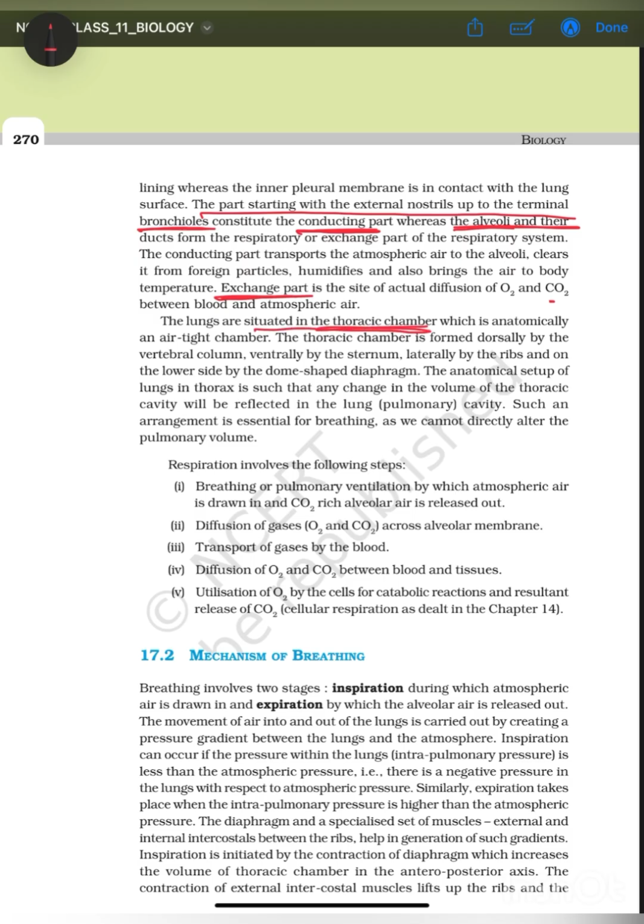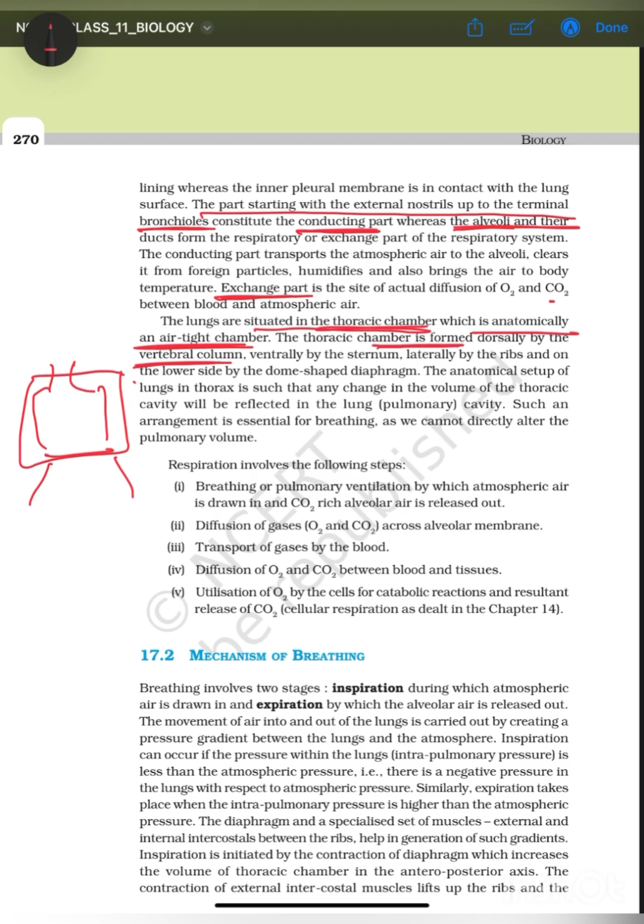Now the lungs are situated in the thoracic chamber, which is an airtight chamber. Anatomically it is airtight. There can be no air leakage. The thoracic chamber is formed dorsally by the vertebral column. So let me tell you, if this is the thoracic chamber of a person, there is a ventral part and a dorsal part. The dorsal part is the part which is towards the sunlight if we lie down. So the dorsal part is basically our back.